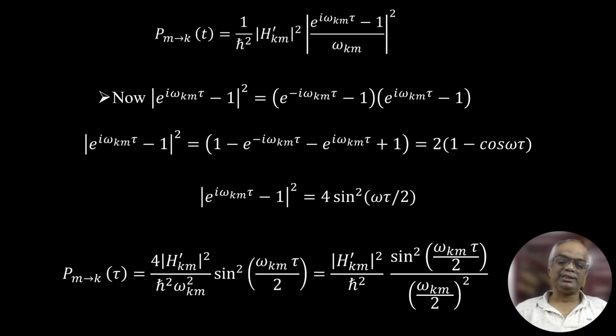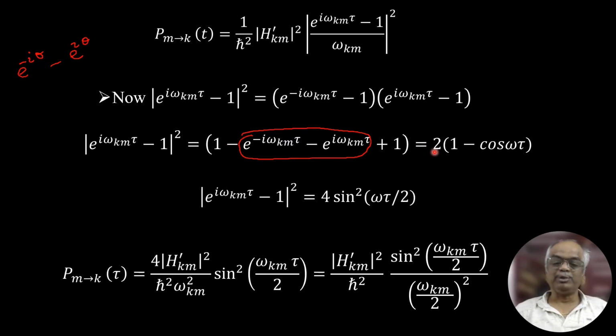What about the second and third terms? e power minus i theta minus e power plus i theta is equal to 2 cos theta. Wait, they combine as minus 2 cos theta, and 1 plus 1 gives 2.